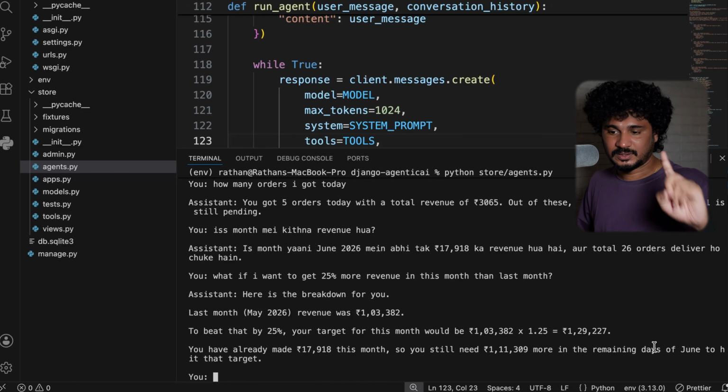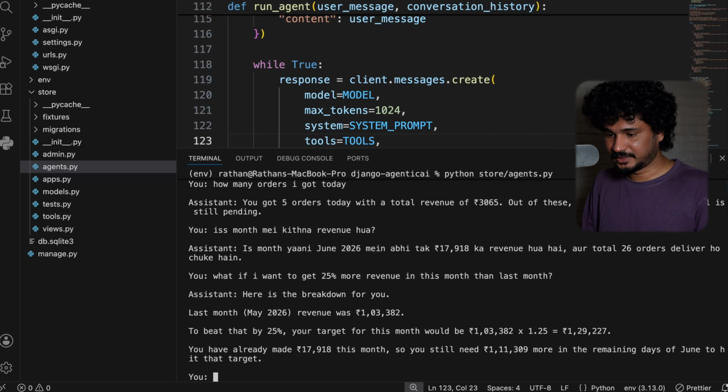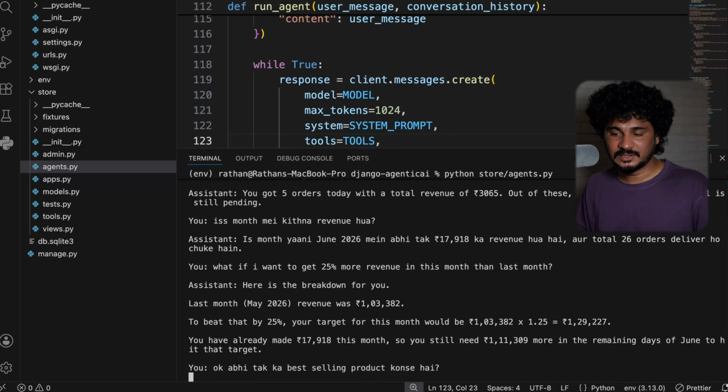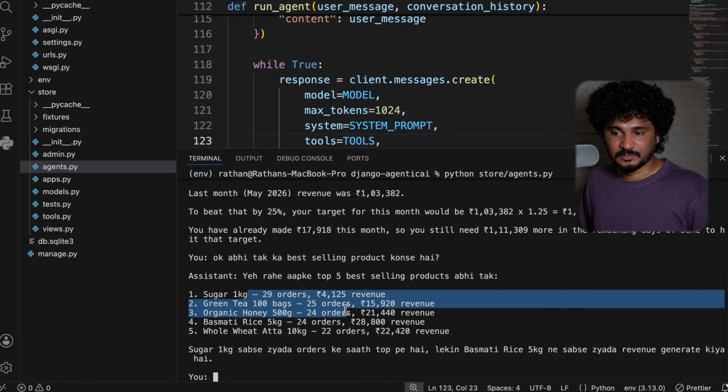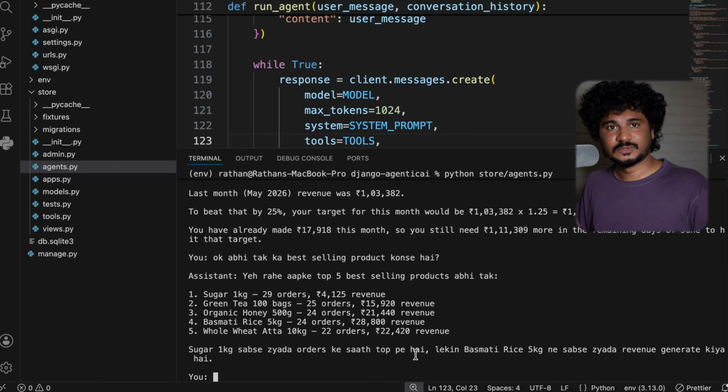So I'll ask one last question. Maybe in Hindi again. Okay, अभी तक का बेस्ट सेलिंग प्रोडक्ट कौन सा है? So I'm asking, which are the best selling products so far? Let's see what it shows. Okay, ये रहे आपके top 5 best selling products अभी तक. It has given me the best selling products based on the number of orders. So this is just a very small terminal demo. We can actually scale this kind of application to the next level using Django and Agentic AI.